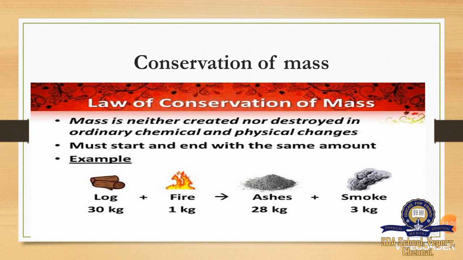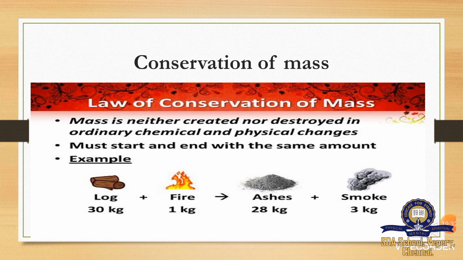So here you can see the example. Wood is burnt. So when we burn wood, here you can see 30 kg of wood is burnt with 1 kg of fire. So totally it is 31 kg. So when we burn, what happens? We get ashes, and along with it we get smoke.